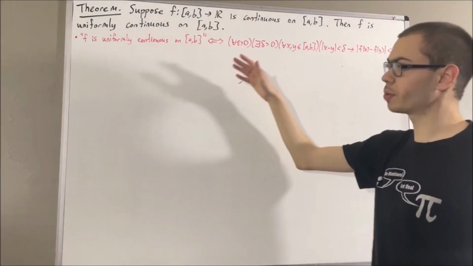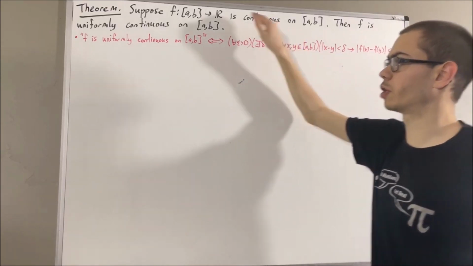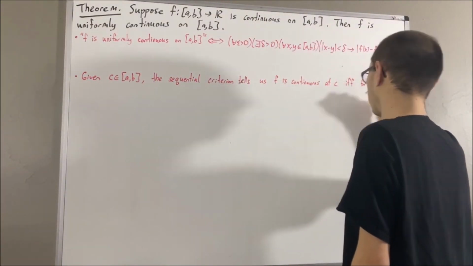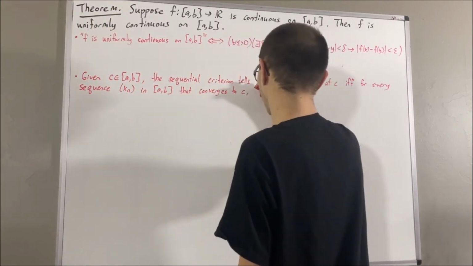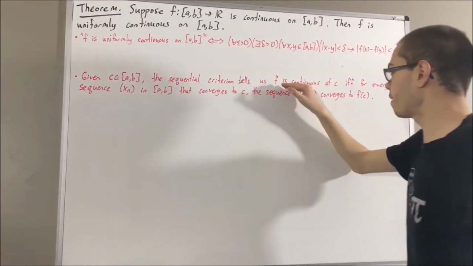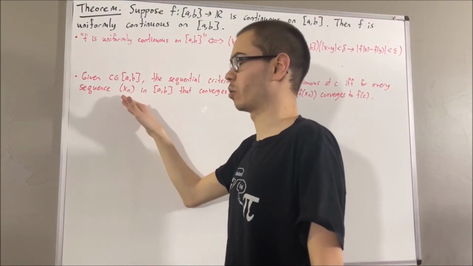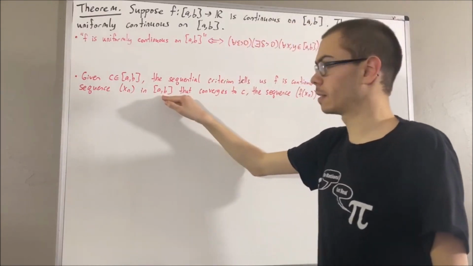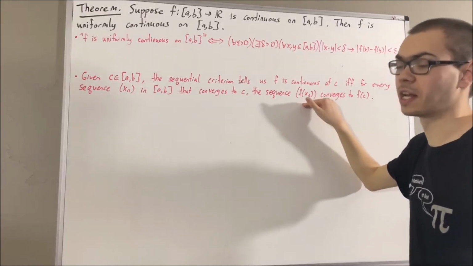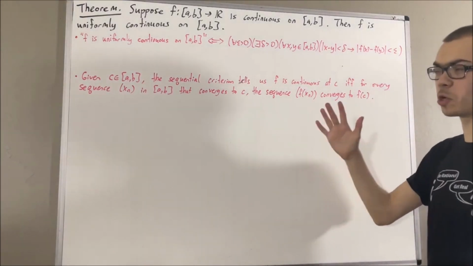Now, in proving this theorem, we are going to be using the sequential criterion for continuity, which tells us the following in regards to our function f. Given c is any element of [a, b], then f is continuous at c if and only if for every sequence x1, x2, x3, and so on, in the closed interval [a, b] that converges to c, we have that the sequence f of x1, f of x2, f of x3, and so on, converges to f of c.